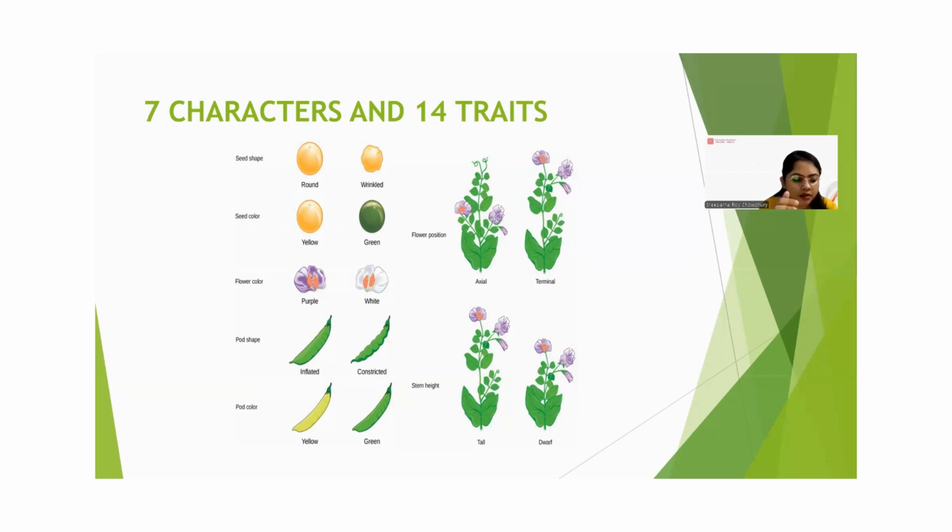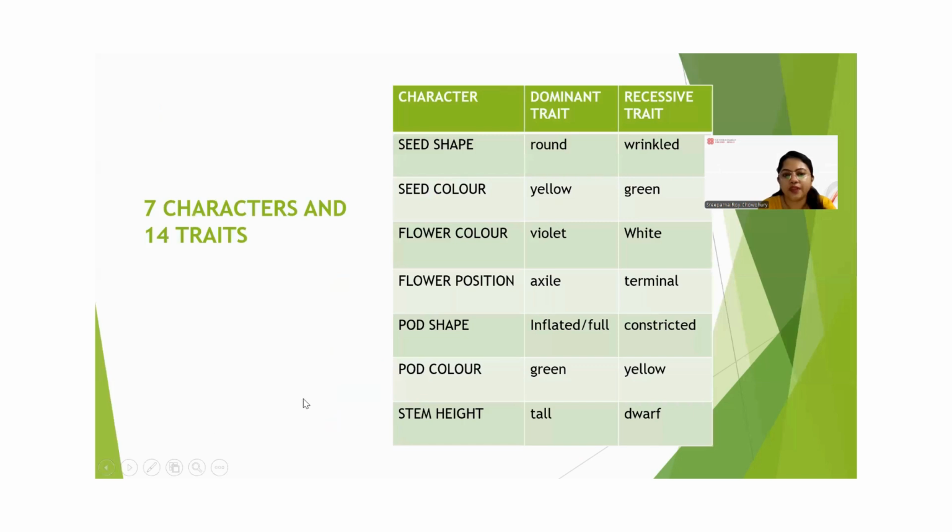Basically, first the characters are defined into contrasting pairs. What are the contrasting pairs? One is dominant and one is recessive. Okay.